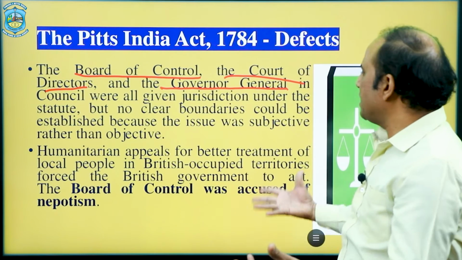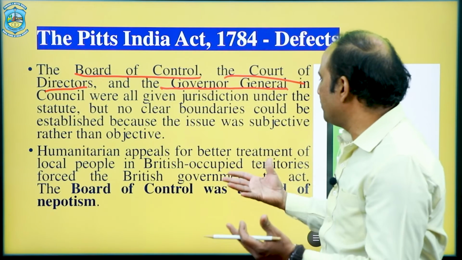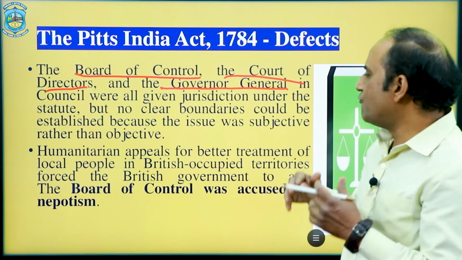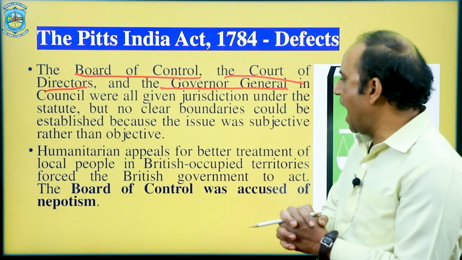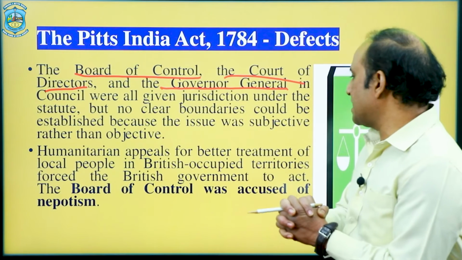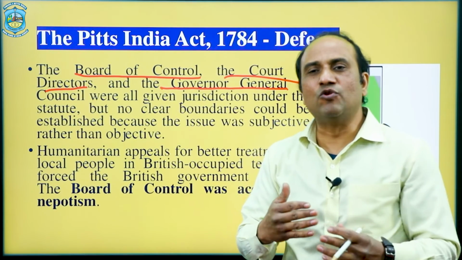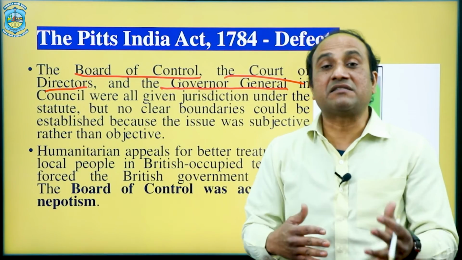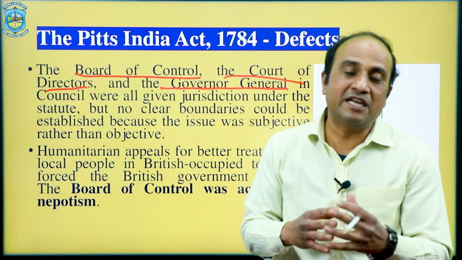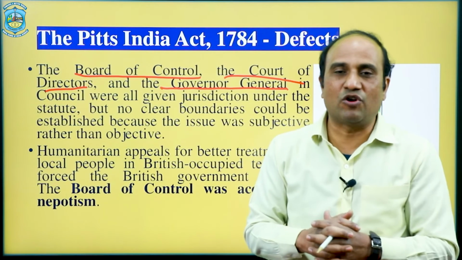Humanitarian appeals for better treatment of local people in British occupied territories forced the British government to act. The Board of Control, accused of nepotism, was always trying to show consent and concern towards the Indian people where they had established their colonies.